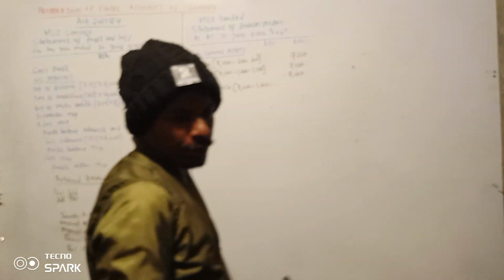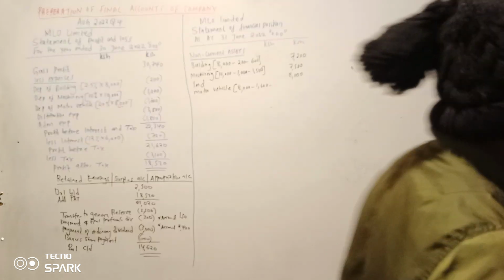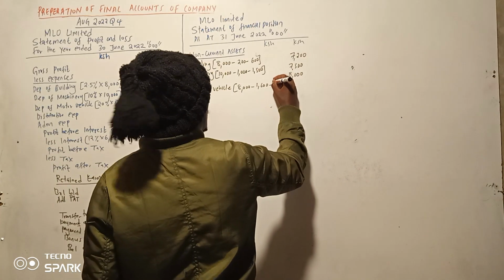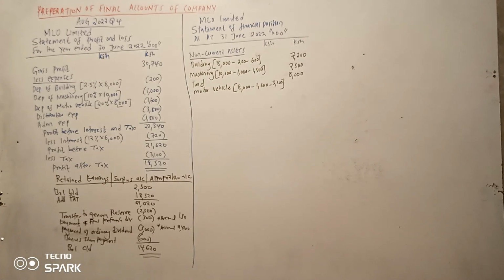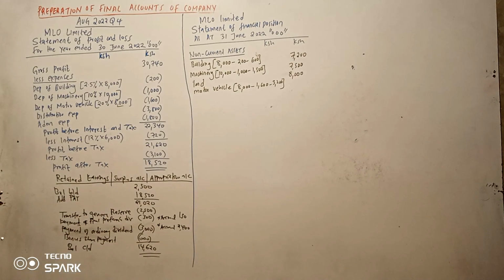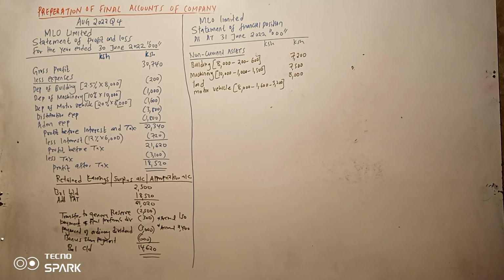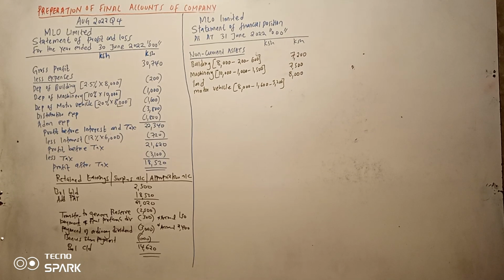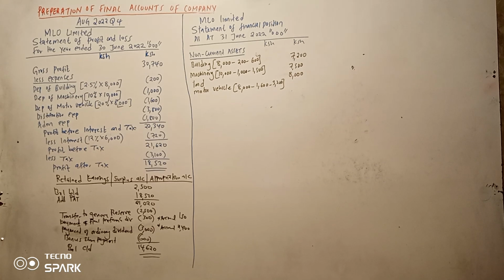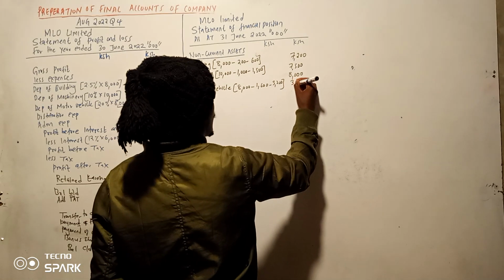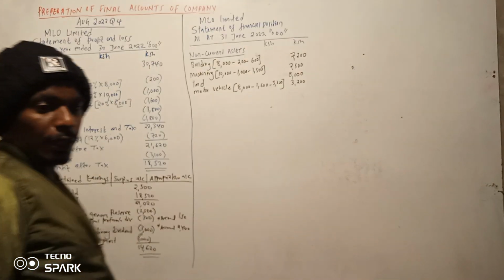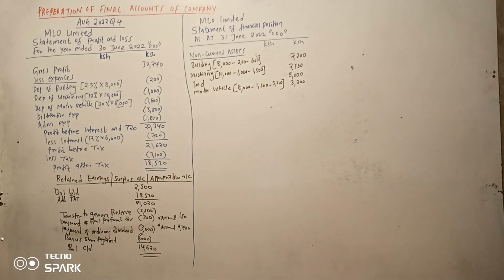And then accumulated depreciation of motor vehicle is 3,200. Inakuja ngapi? So 80,000 minus 1,600 minus 3,200. Napata 3,200. I think tumemalizana na non-current assets. So can you go to current assets?